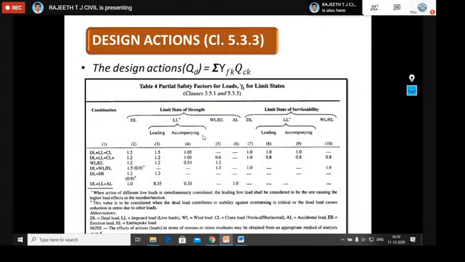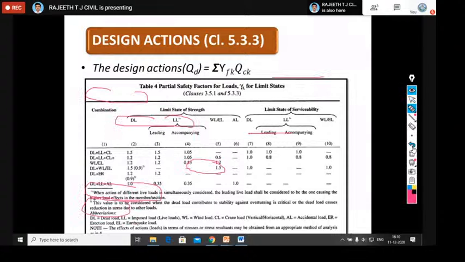Next, if you go for design actions, according to the code, we have the formula that design action QD equals summation of gamma F K and QCK, where QCK is the characteristic load and gamma is the partial safety factor. So exclusively for loads, gamma F in case of limit state is given in Table number 4. So what is gamma F?